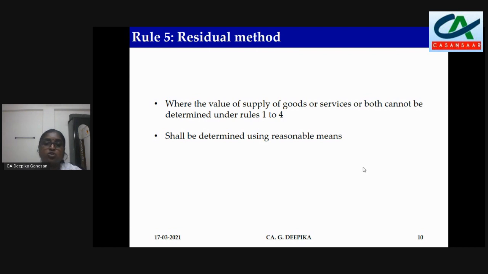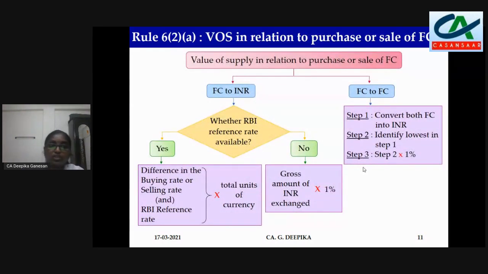So reasonable means you have an option: you can apply to the Authority for Advance Ruling, stating that you are unable to determine the value of supply. So they will give you a value. So these are all the means you can use to determine the value of supply. Now this one is Rule 32, sub-rule 2, clause A.